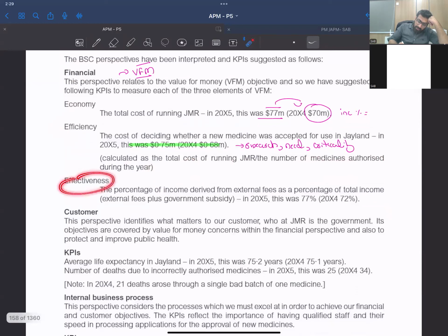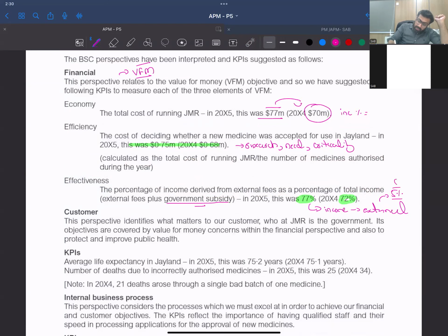And effectiveness is the percentage of income derived from external fees as a percentage of total income. So this was 77%, whereas last year it was 72%. 77% of our income is from external sources, right? From external sources, not from total. Total includes the government subsidy. So that means we have got 5% more income, right? We have reduced the government burden by more than 5%, so we are getting more effective day by day.